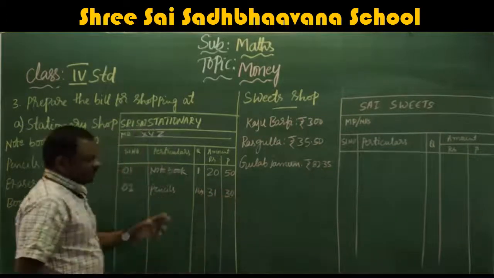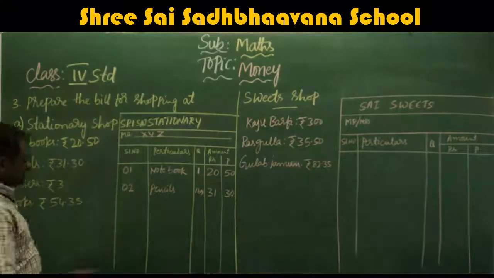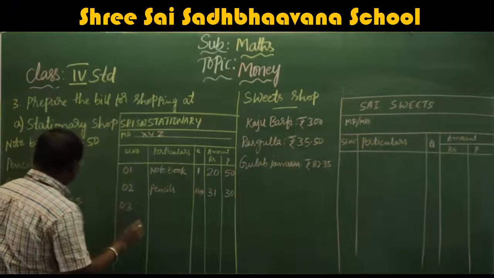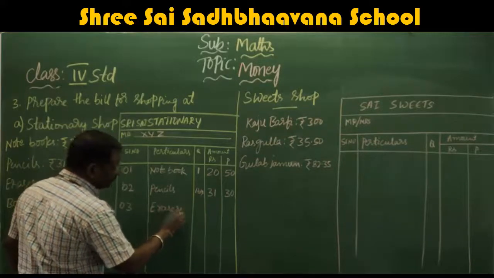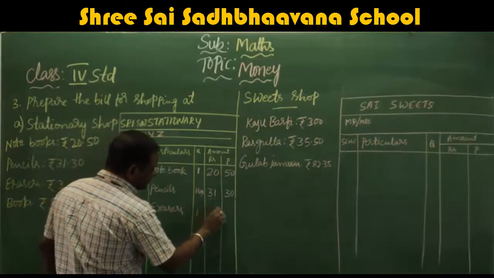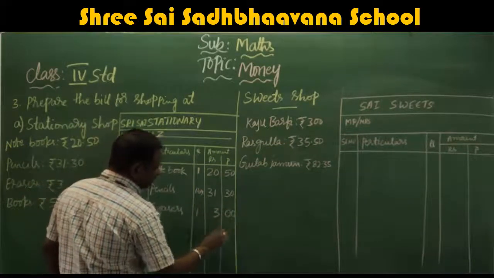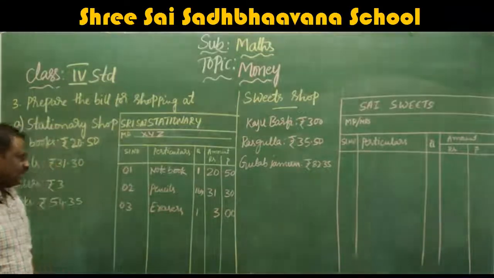The paisa goes in the paisa column, rupees in the rupees column. Number 3, eraser. How many? 1 I think. So rupees 3. Here in the unit place you have to write 3 only.